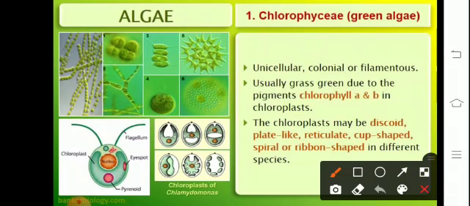They are green in color because of the presence of pigments chlorophyll a and b, which have a porphyrin ring structure having magnesium in the center. The chloroplast could be either discoidal, reticulate, cup-shaped, or ribbon-shaped in different species. Here we can see the different shapes of chloroplast of Chlamydomonas.